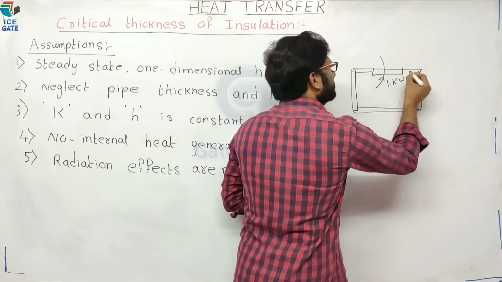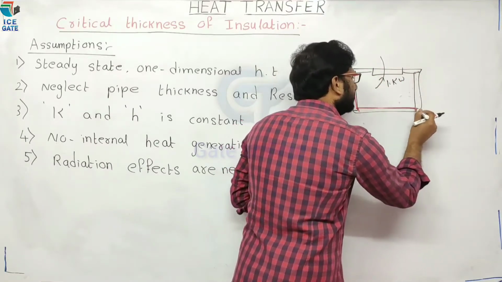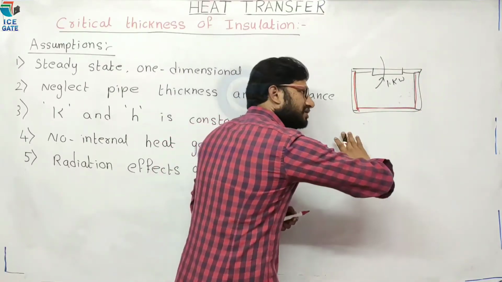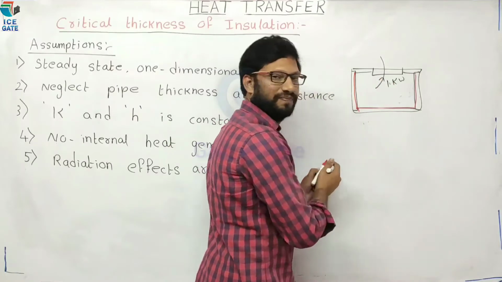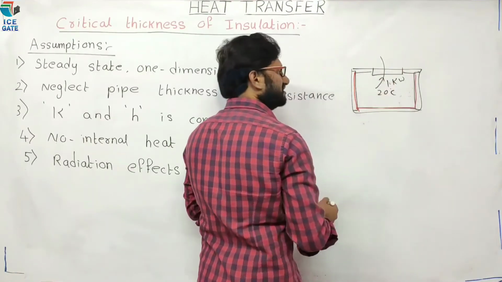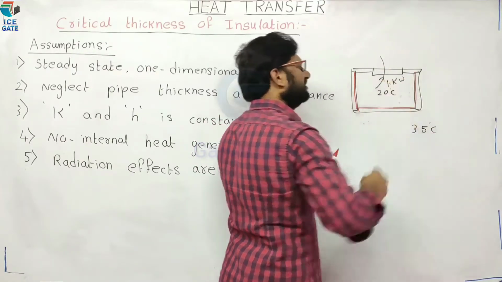By adding insulation, what happens? The rate of heat transfer from the outside surroundings to the inside of the room reduces. For example, the inside room temperature is 20 degrees centigrade, and the outside temperature, for example, 32 or 35 degrees centigrade.